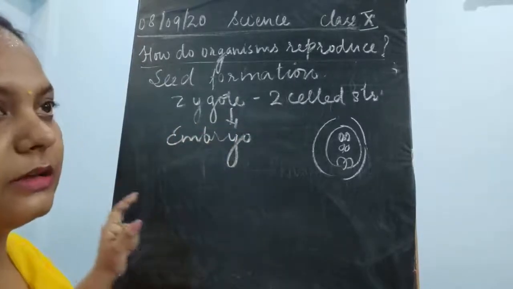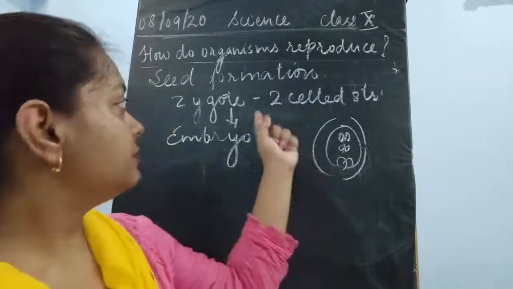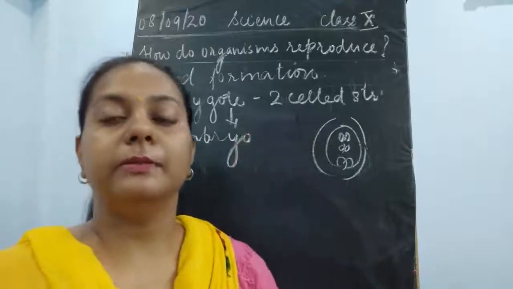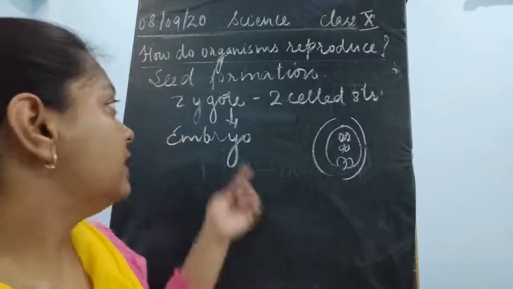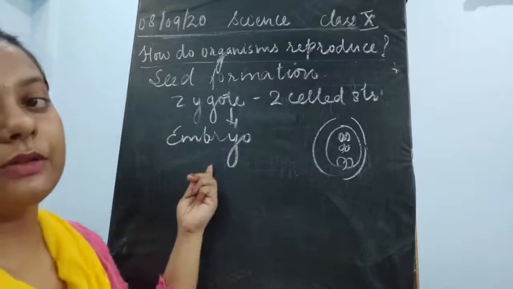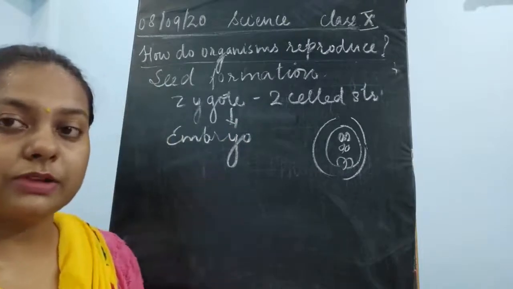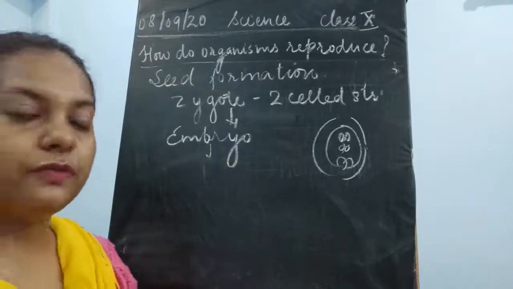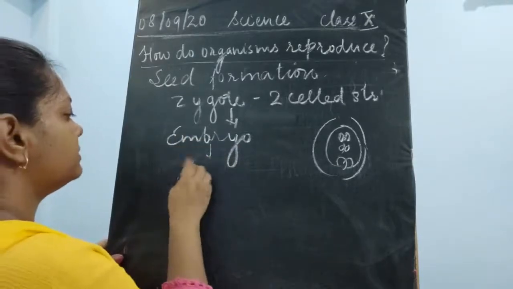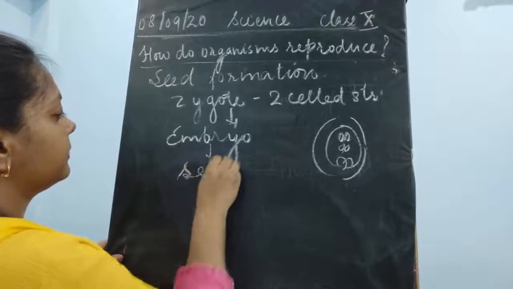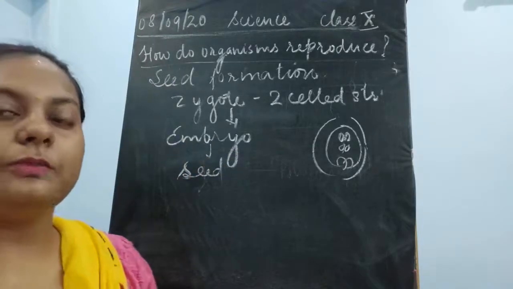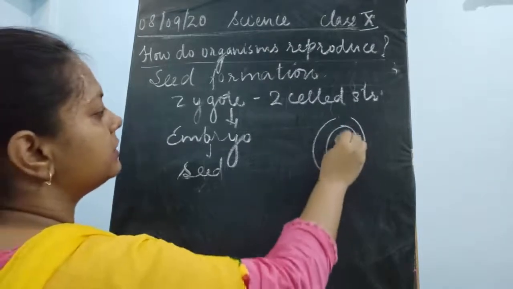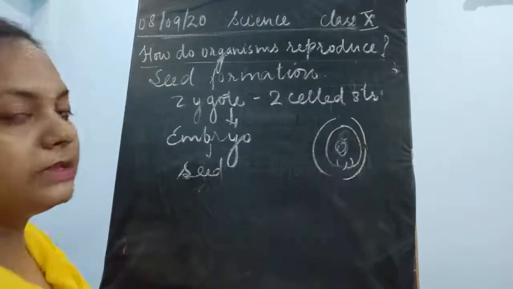This is more than two cells. The two cells which are formed after the fertilization of the male and female gamete are said to be a zygote. Now this zygote divides and forms a second structure, which is said to be the embryo. This embryo is going to form the seed. This ultimately means the ovule has converted into a seed. So this develops into a seed.